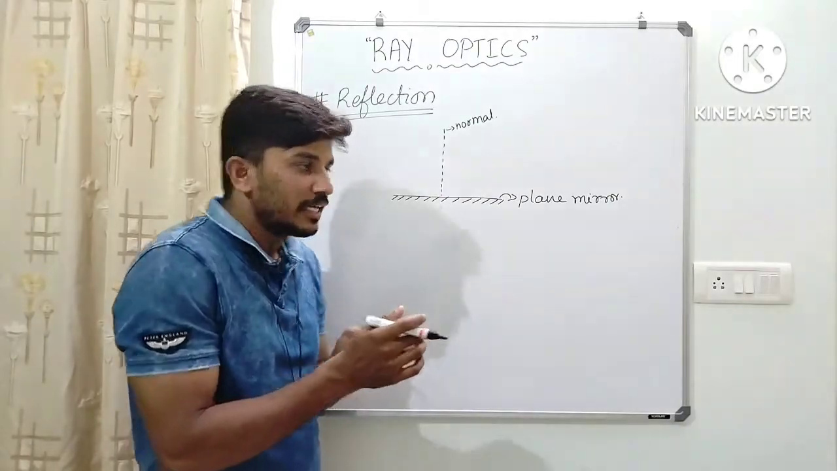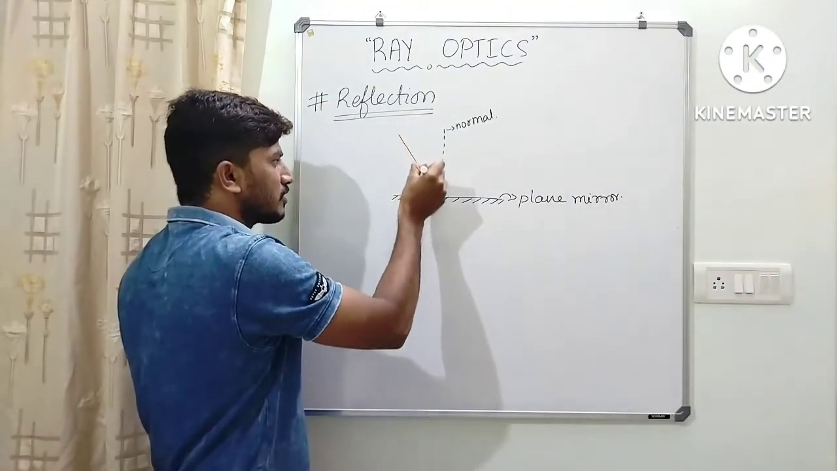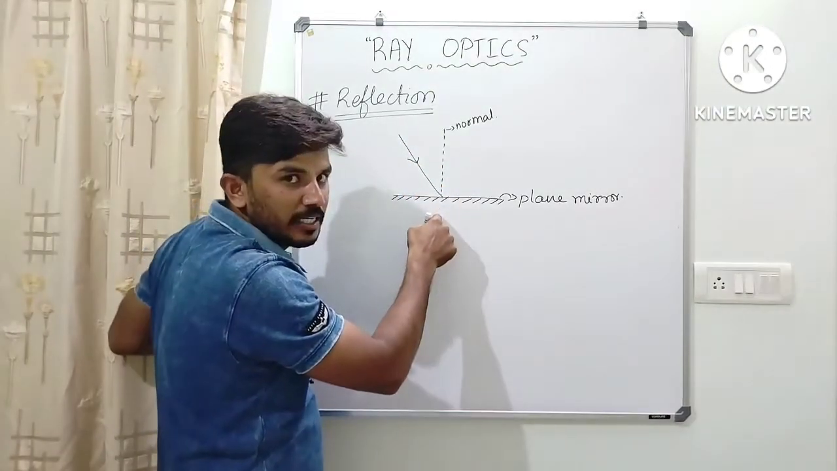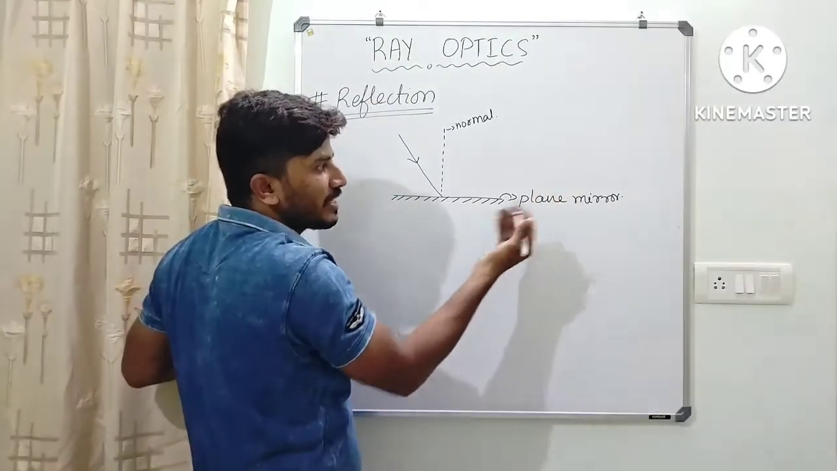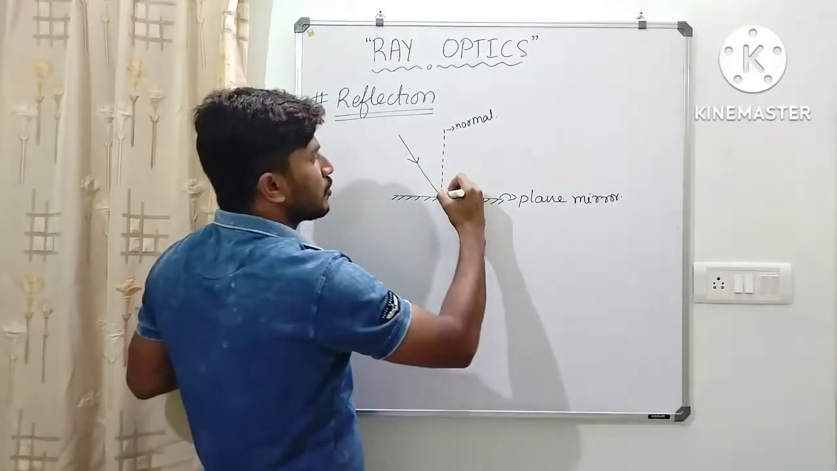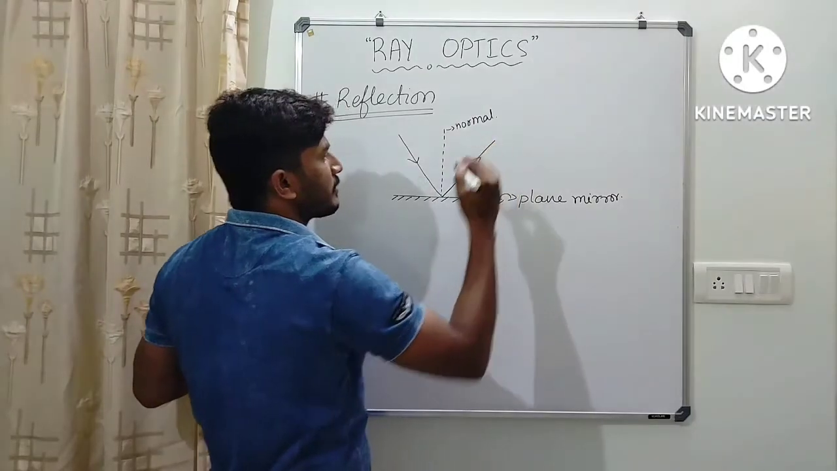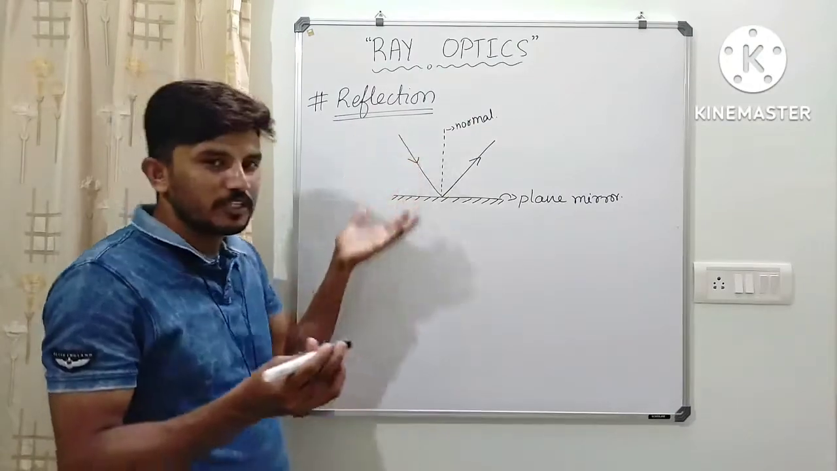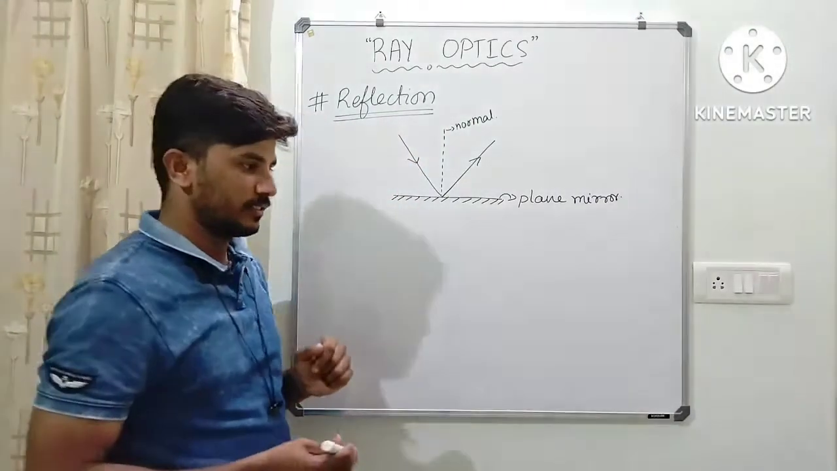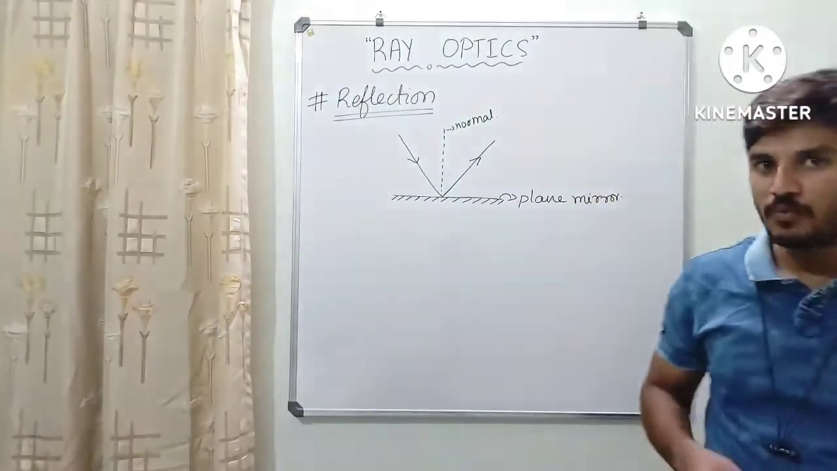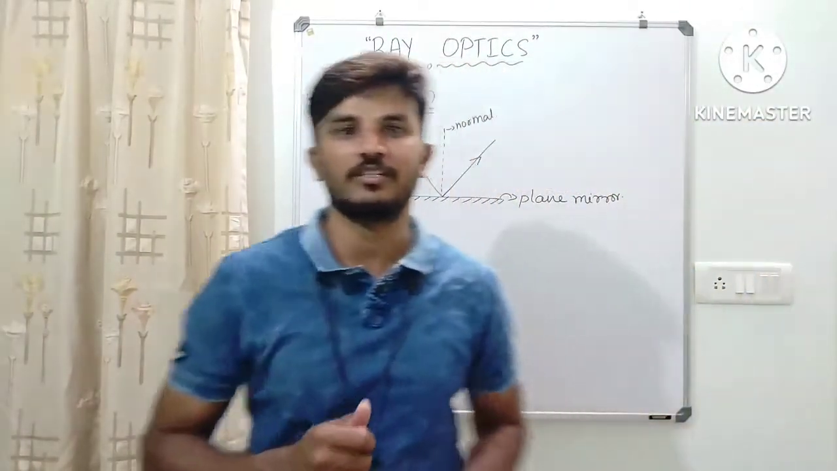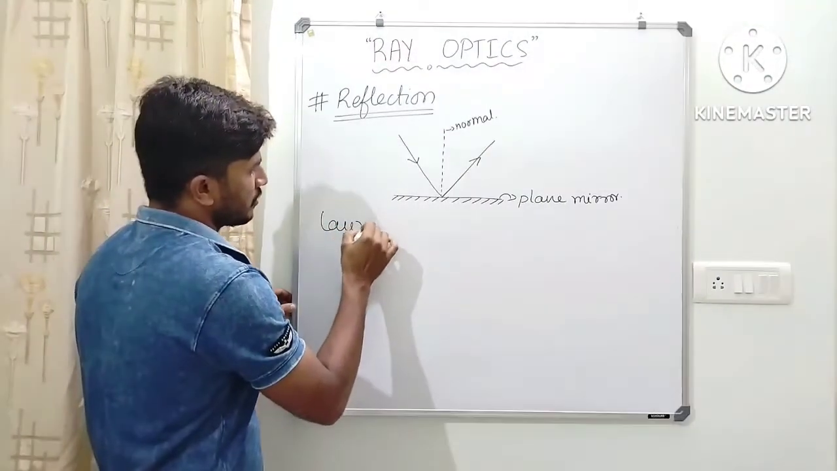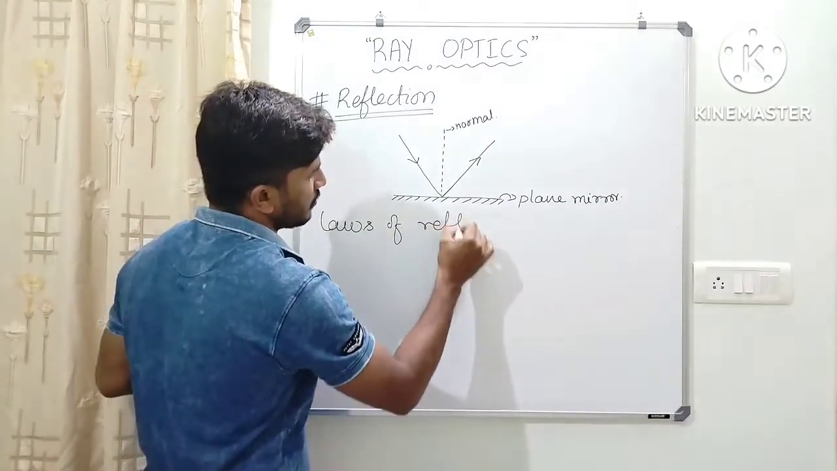Let us consider a light ray which is moving in this direction. When this light ray is incident on this reflecting material, the light gets reflected. This is called just reflection, we already know. But here what is important? We need to know the laws of reflection. In that, the first one is the laws of reflection.